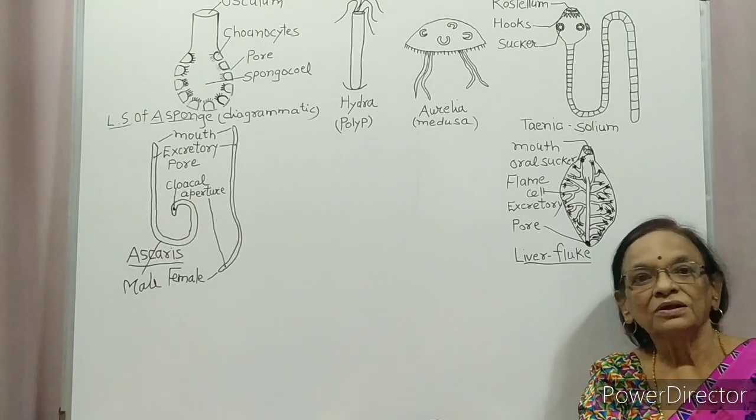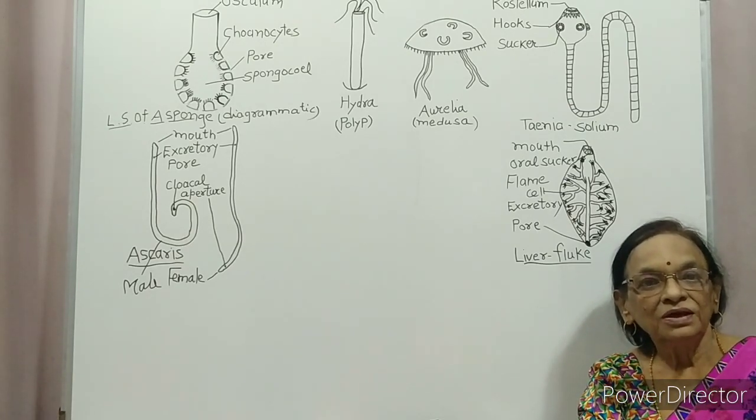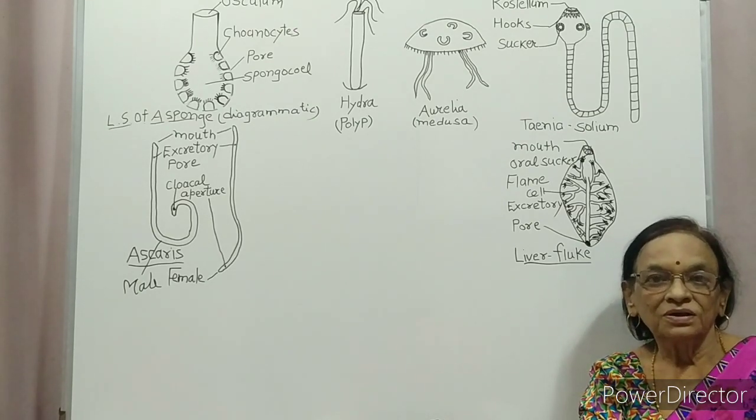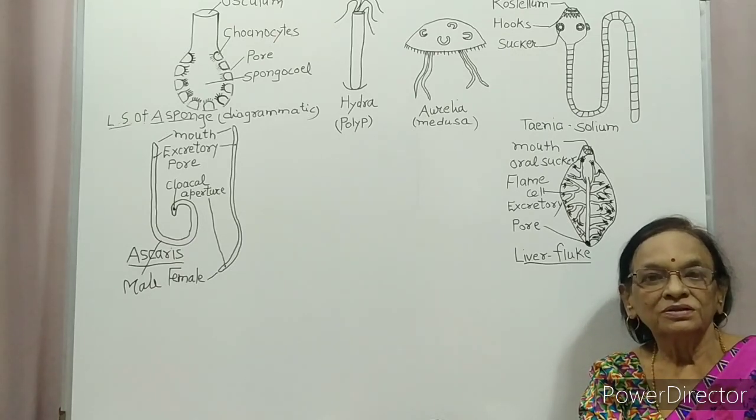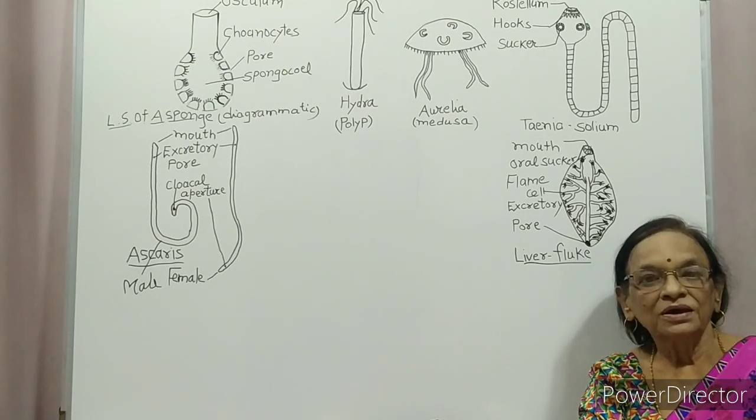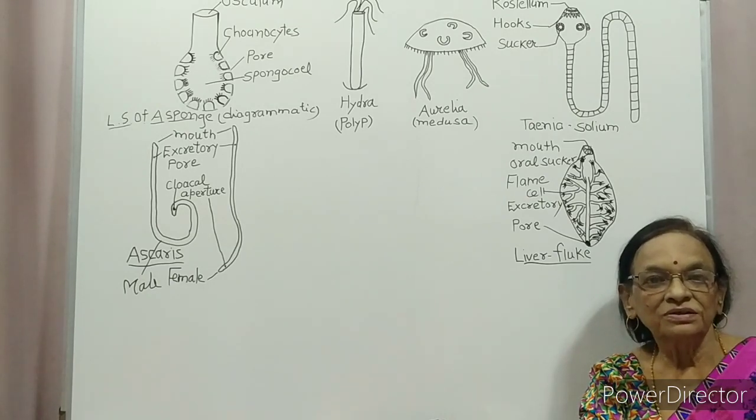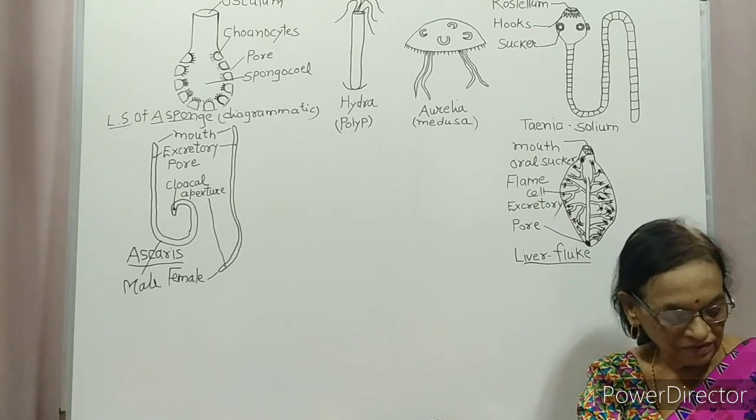For example, if we drink 10 glasses of water, all this water would not be required by our body. Only the necessary amount is retained in the body and the excess of water is given out. That is called osmoregulation.